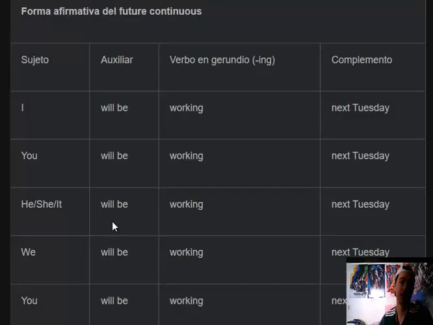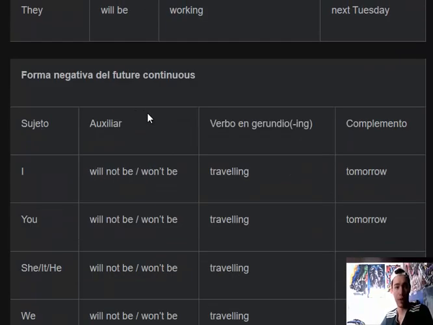Now we have the structure of the affirmative form of the future continuous. First we have the subject, then the auxiliary with the verb to be, then the verb with termination ing, and then the complement. An example could be I will be working next Tuesday.